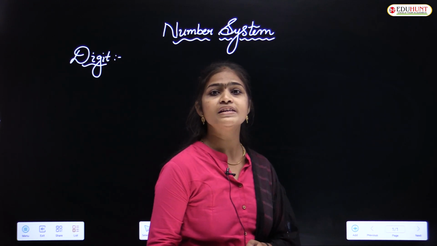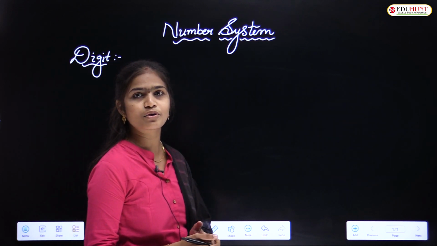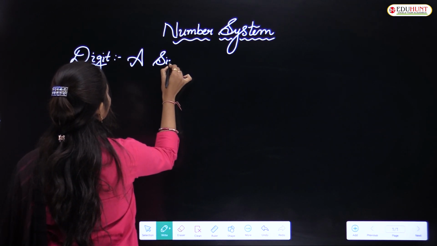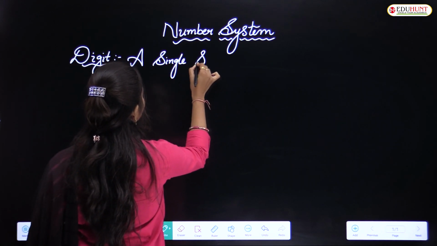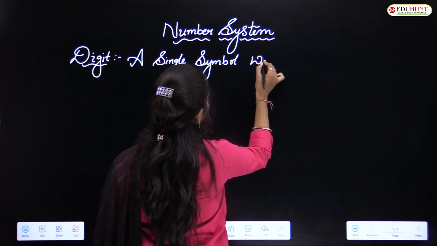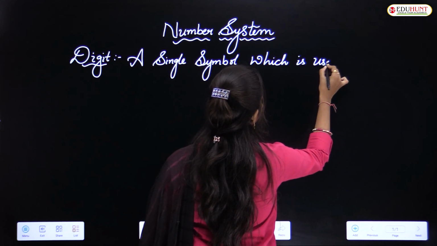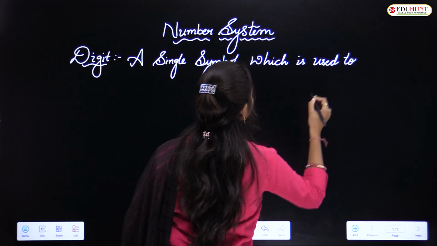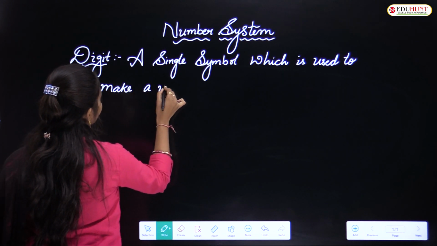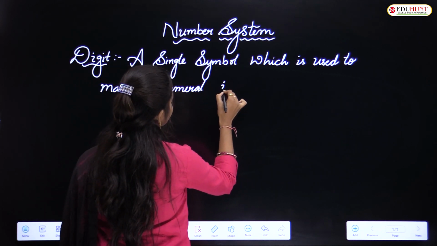A single symbol which is used to make a numeral is called a digit.